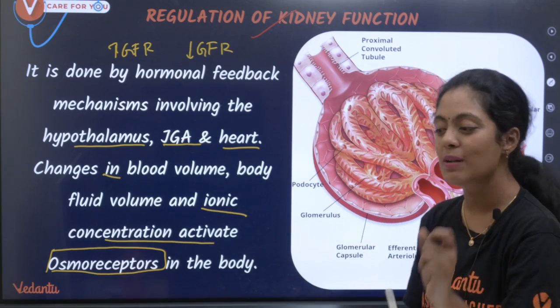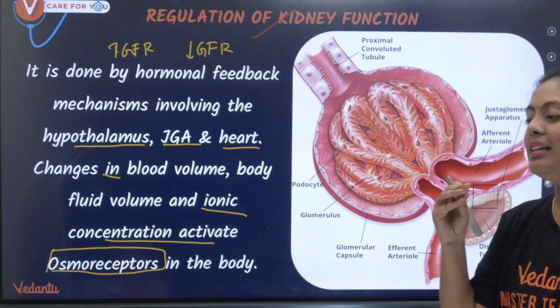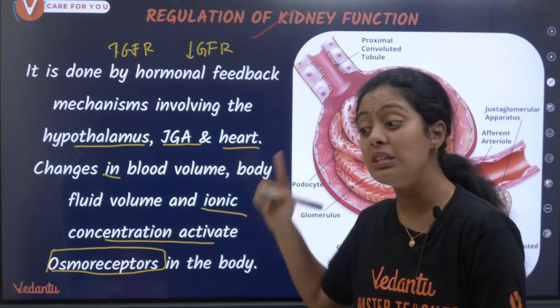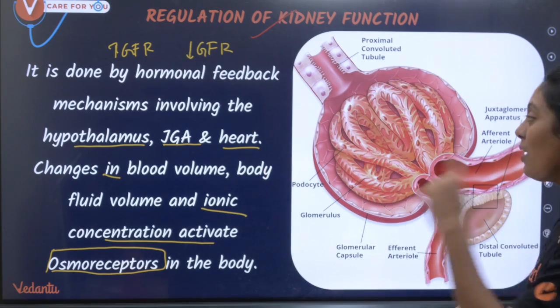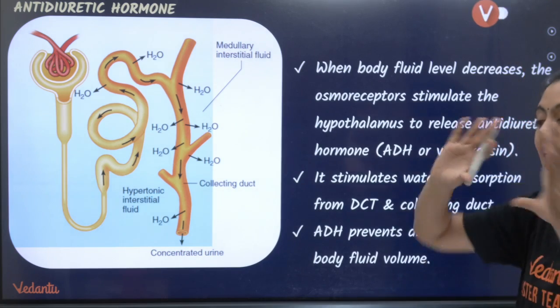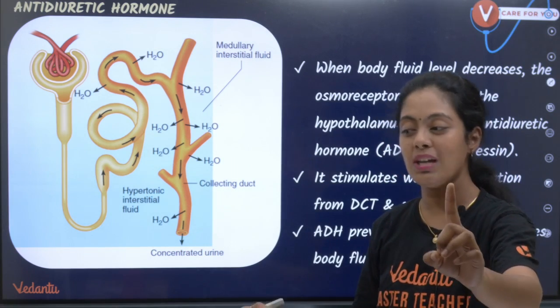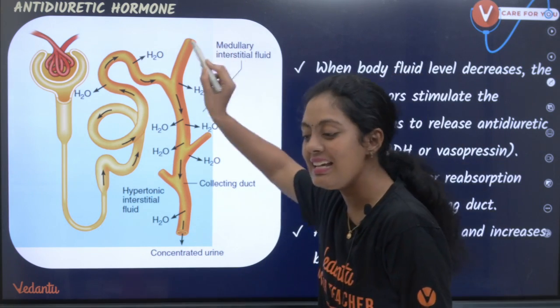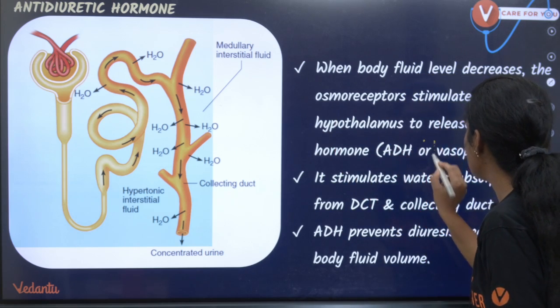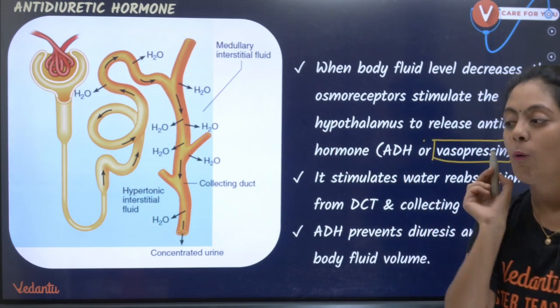Okay, the osmoreceptors in the body get activated, they get into the function. Now these osmoreceptors are going to activate certain other hormones. The first hormone they are going to activate is ADH. Okay, the ADH is also called vasopressin.